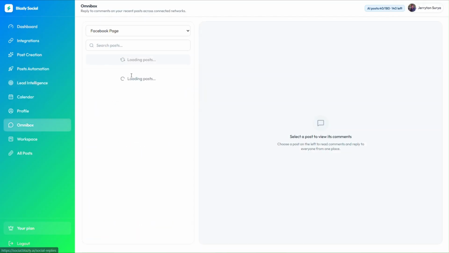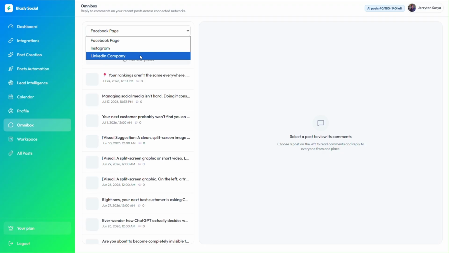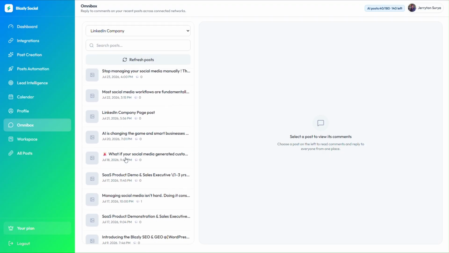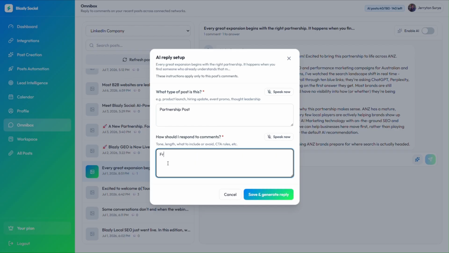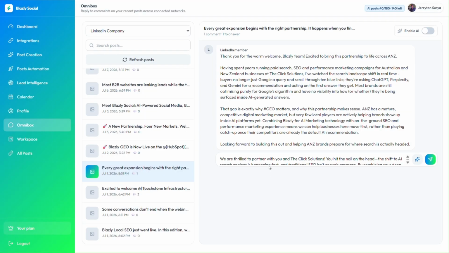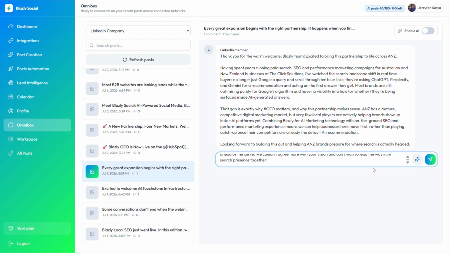Keep every conversation in one place. Omnibox brings comments from all your connected social accounts into a single inbox, making it easy to stay on top of every interaction. Generate AI-powered replies instantly. Personalize them if needed, and respond faster without switching between platforms.